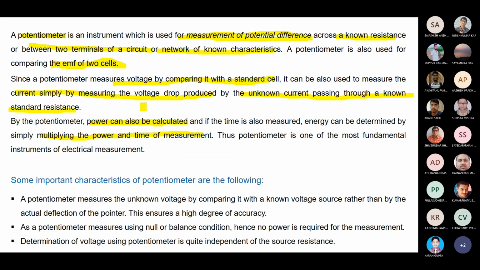Then current, I have told how to get the value of current. So power you can automatically measure. If you are able to measure the power, and you know that energy is the integral of power, then automatically you can also get the values of energy. The potentiometer is one of the most fundamental instruments of electrical measurements.